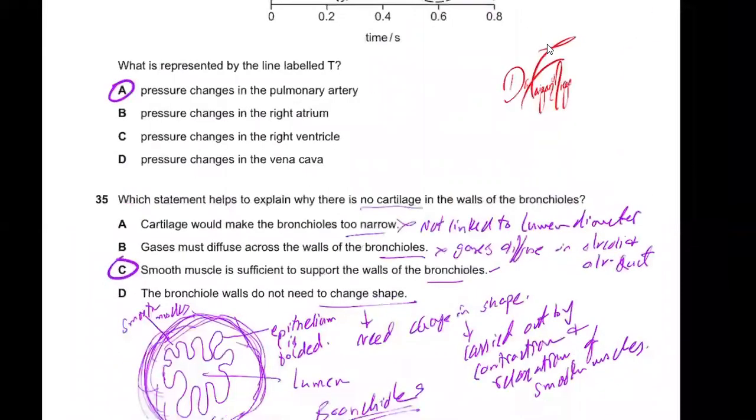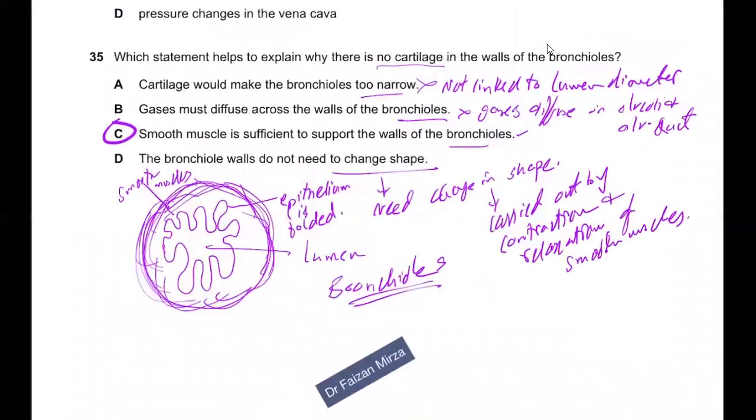Which statement helps explain why there is no cartilage in the walls of bronchioles? Cartilage would make bronchioles too narrow, not linked with lumen diameter. No, this is just not linked with lumen diameter at all. Gases must diffuse. No, bronchioles do not allow any gas exchange.